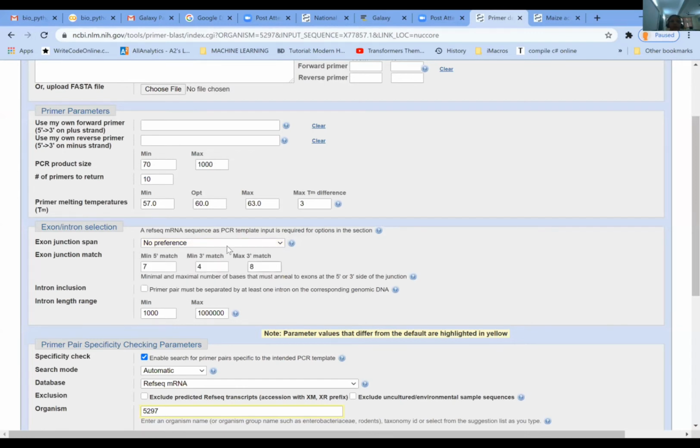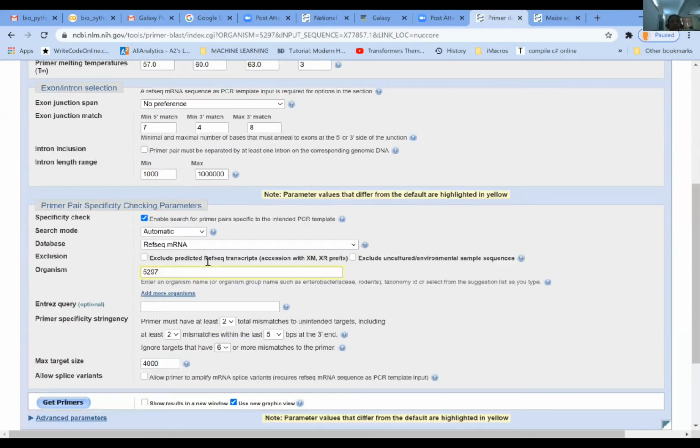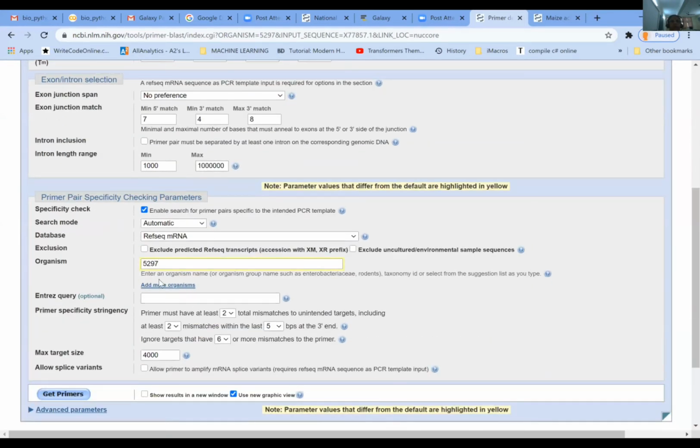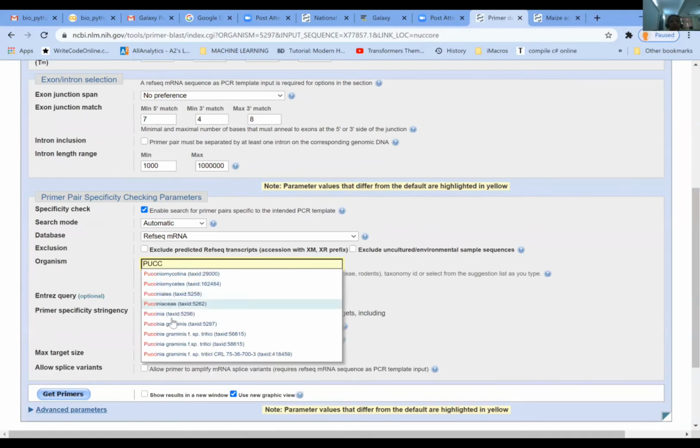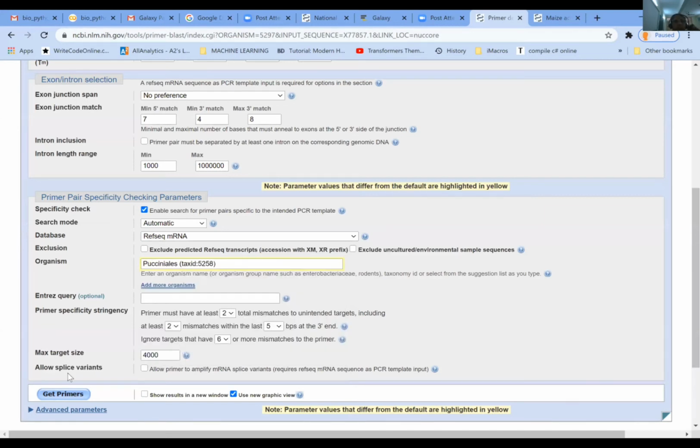So we are just taking the no preference here. And here also you can see the reference organism. Here you need the reference sequence against which the primers are going to be designed. So what is the organism which we have taken? That is the Puccinia. Once you click on this Puccinia, you will get these different IDs. It is the same molecule, same organism. So you just see broadly against the organisms which are classified under the Pucciniales, and then you can get the primers.